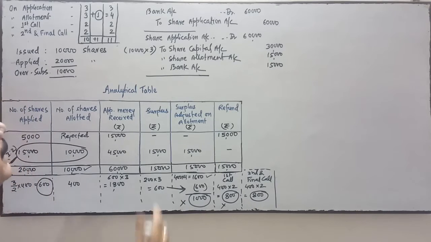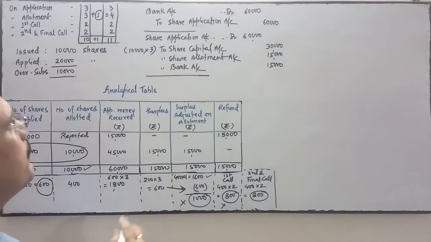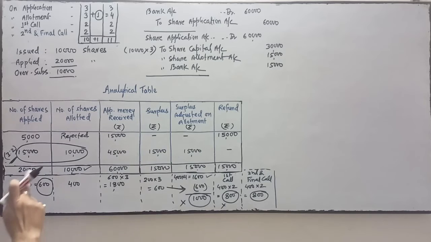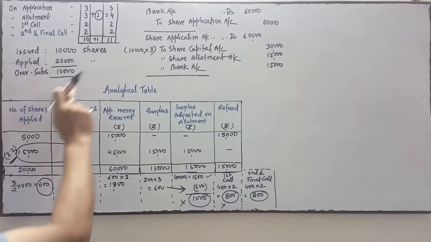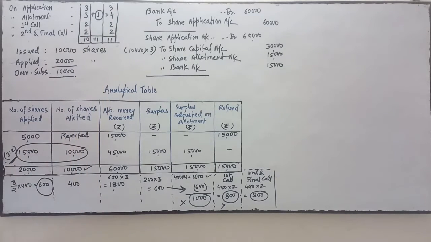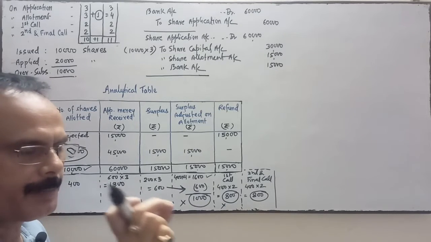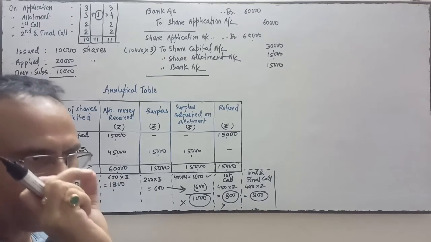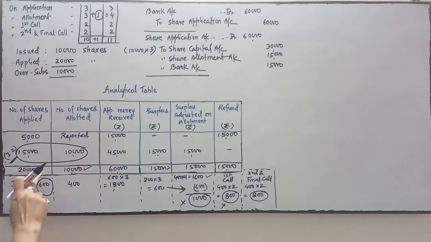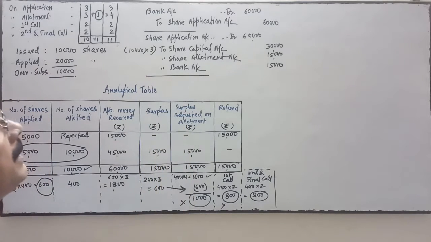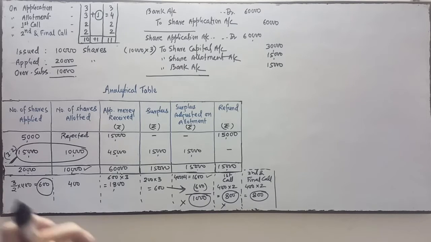Here the narration will be very simple: being application money received on 20,000 shares at the rate of rupees 3 per share. This will be the narration. And here the narration will be: being application money transferred to share capital and adjusted to allotment and remaining refunded.